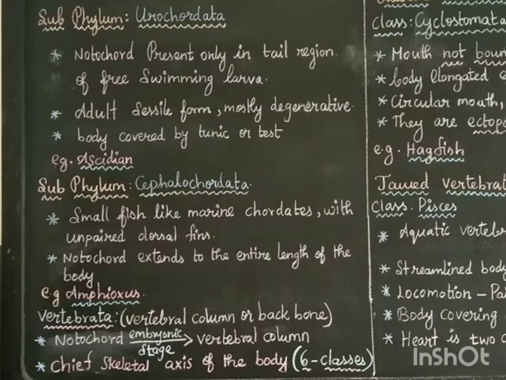This Vertebrata has 6 classes. We had already seen the flow chart of the classification of Vertebrata. It has 6 classes. Now we are going to see each and every class.